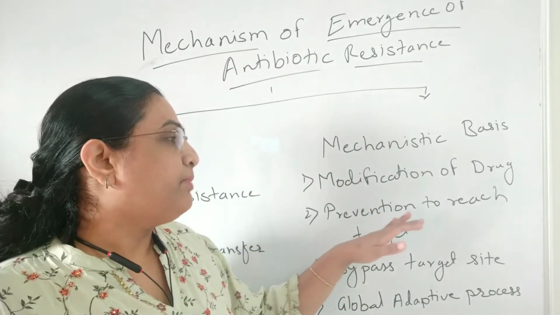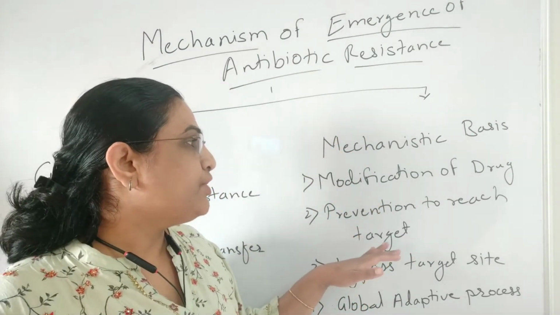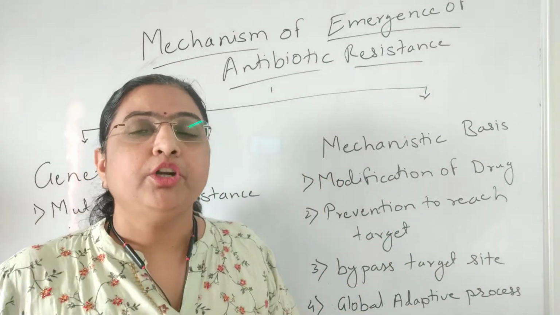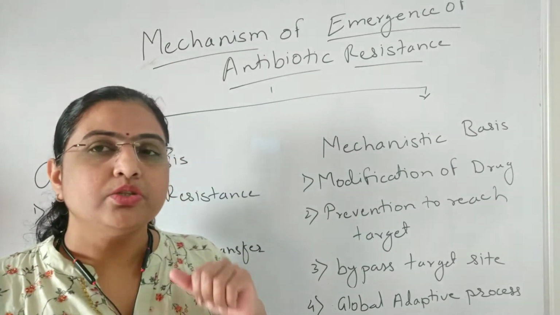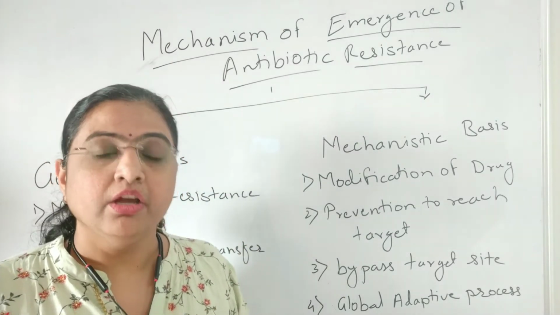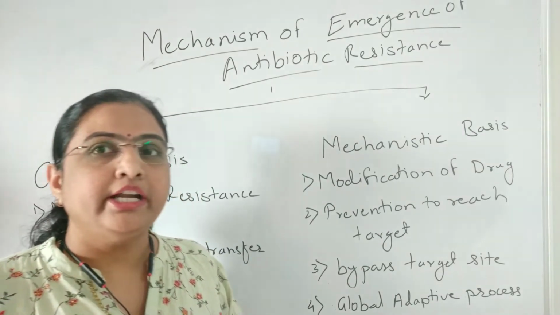Second, prevention to reach target means what? There will be the development of a pathway, and that pathway does not allow the transport of the antibiotic, it does not allow the penetration of the antibiotic.